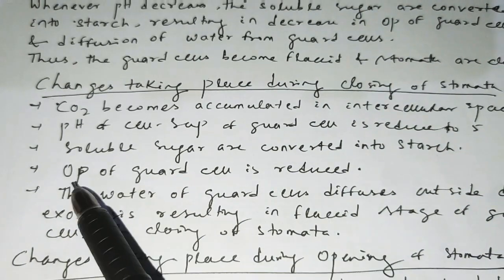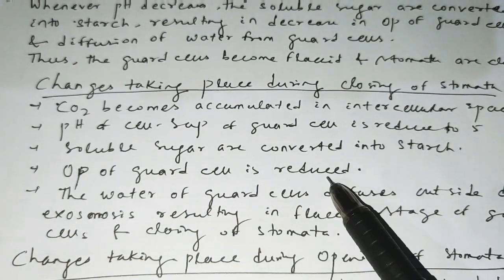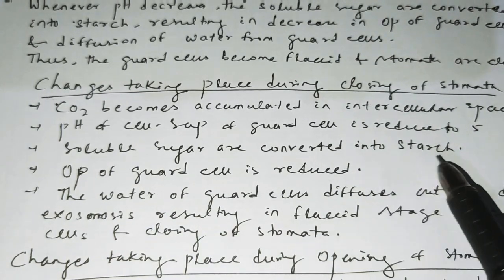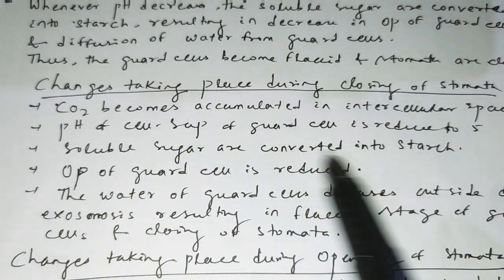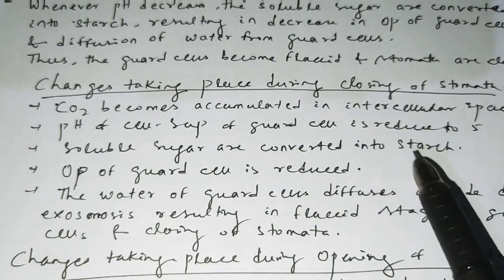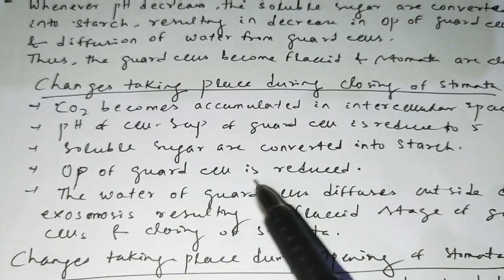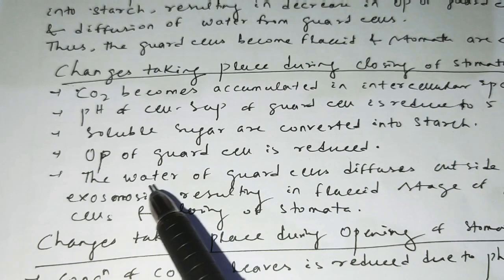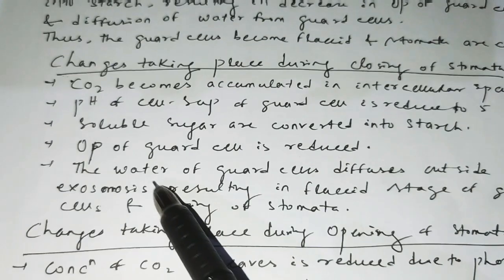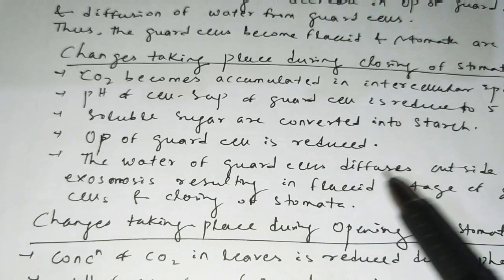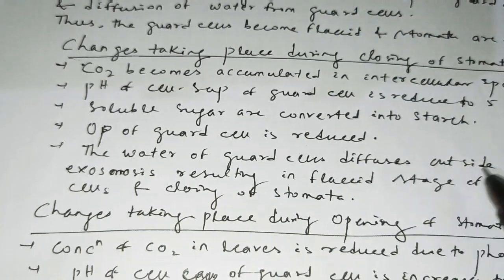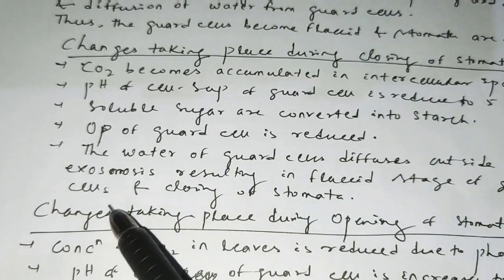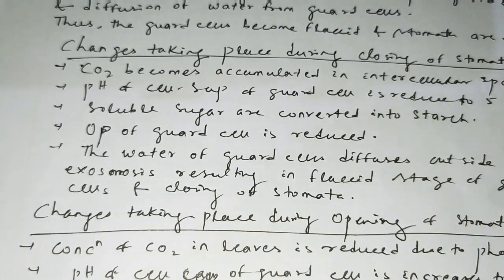Due to that, the OP of the guard cell is reduced. Obviously, the soluble sugar is converted to insoluble starch. And at that time the OP of the guard cell is also reduced. So finally the water of the guard cell diffuses outside due to exosmosis, resulting in the flaccid state of the cells and closing of the stomata.